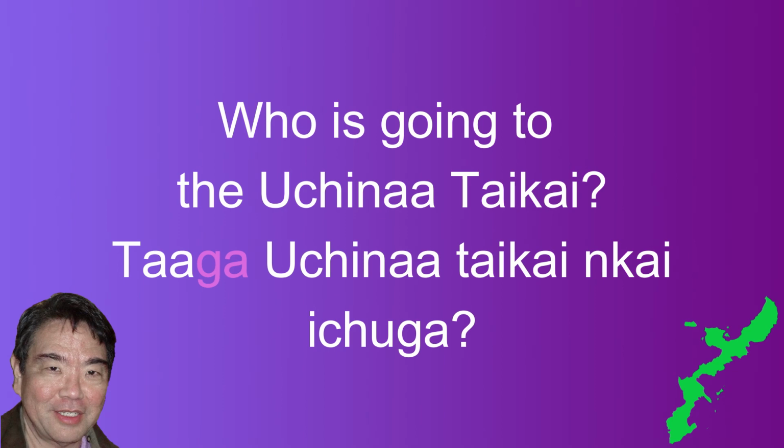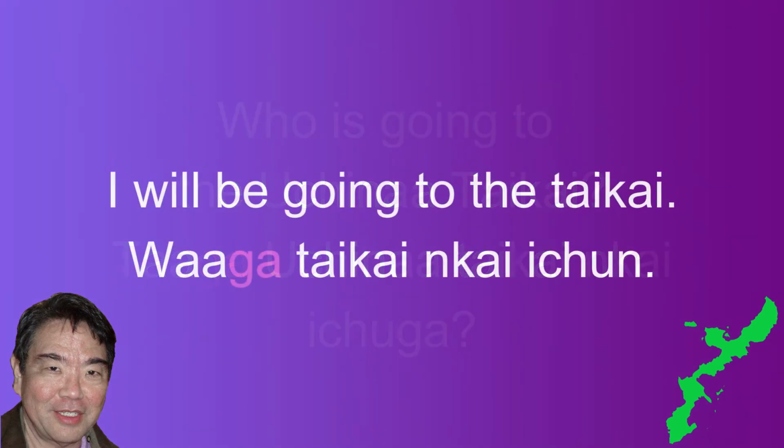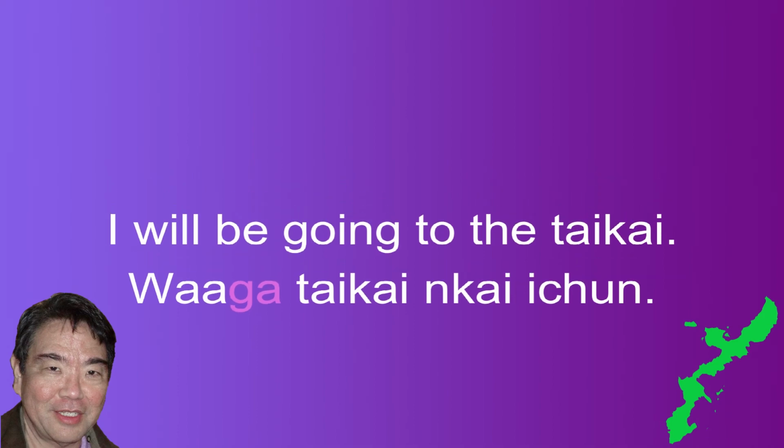Ta ga uchina taikai kai ichuga, which means who is going to the Uchina Taikai. Notice that ta is the question word that is also the subject and is followed by the subject marker ga. The answer to that question, wa ga taikai kai ichung, which means I will be going to the Taikai. Also notice that the answer uses the subject marker ga, which also follows the subject wa.